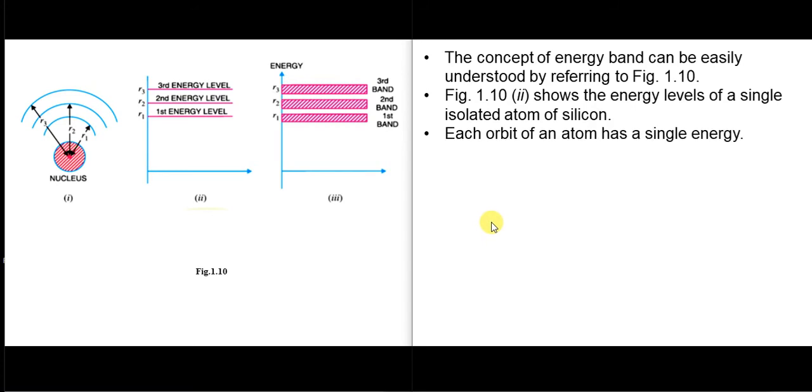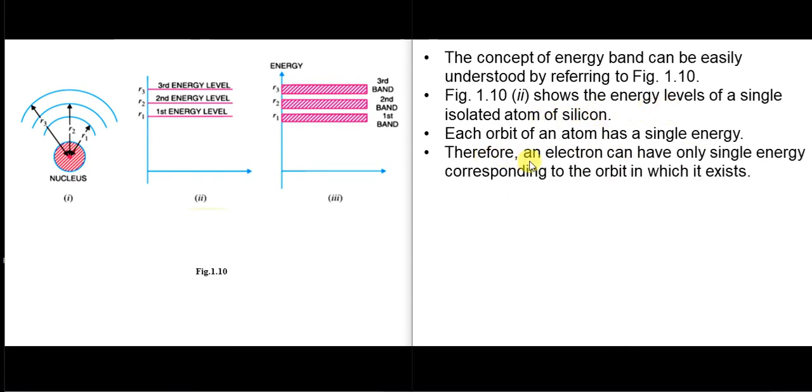Each orbit of an atom has a single energy in a single isolated atom of silicon. Therefore, an electron can have only a single energy corresponding to the orbit in which it exists. First orbit, single energy level. Second orbit, single energy level. Third orbit, single energy level.